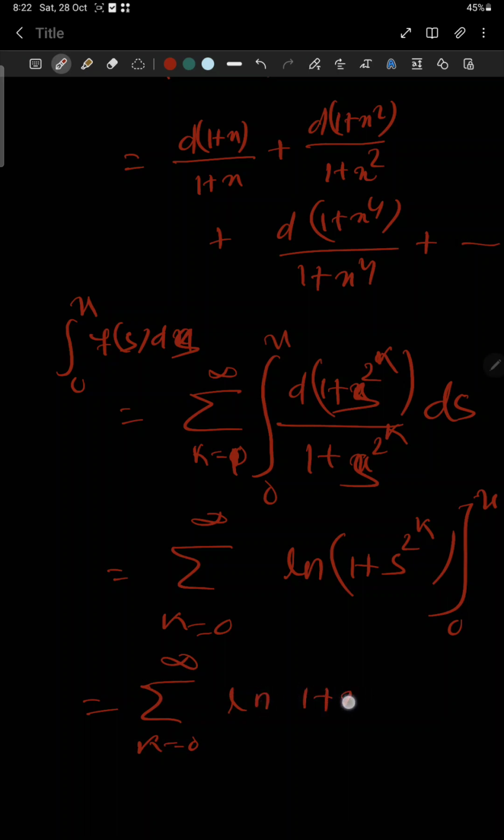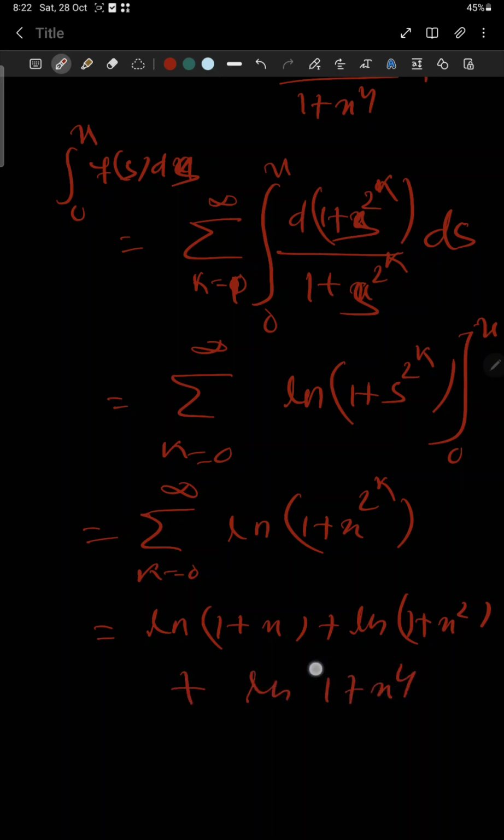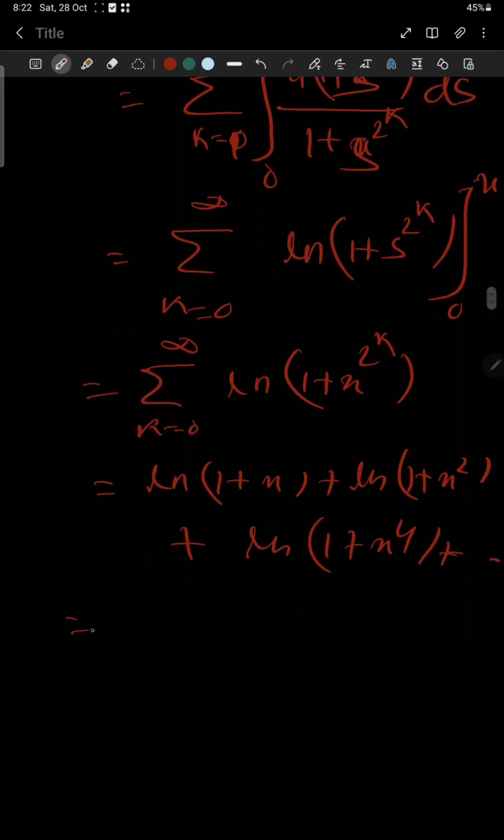And if we put 0 in place of s, it gives ln 1, which is 0. Okay, this vanishes. Finally we will get this, and the summation of the ln gives ln(1 plus x) plus ln(1 plus x square) plus ln(1 plus x to the power 4), like this a series will come. Okay, but we know the property of the logarithm.